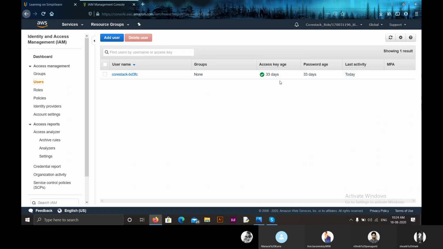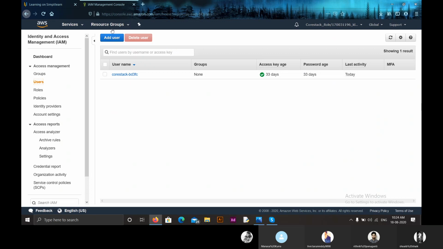Now let us create a new user with a password to log in. We'll create a user and password, and we'll log into the AWS console without using a shared account. Let us do that. On the left hand side of the IAM dashboard, you'll have an option users.